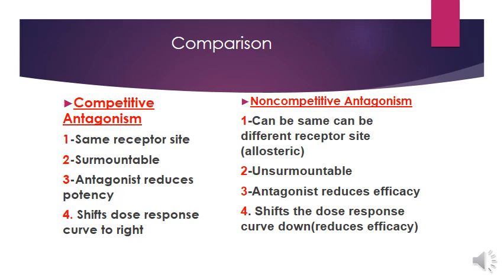In competitive antagonism, antagonist reduces the potency, while in non-competitive antagonism, antagonist reduces the efficacy. In competitive antagonism, the dose response curve shifts towards right, while in non-competitive antagonism, the antagonist shifts the dose response curve downwards, because even if we increase the concentration of agonist, the response cannot be produced.